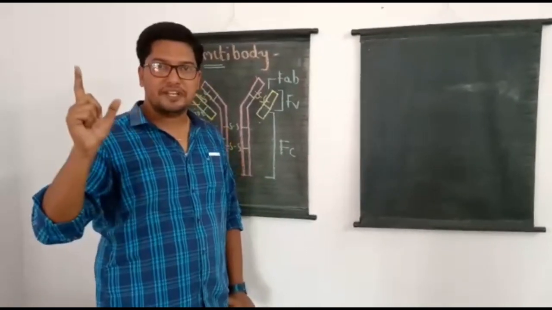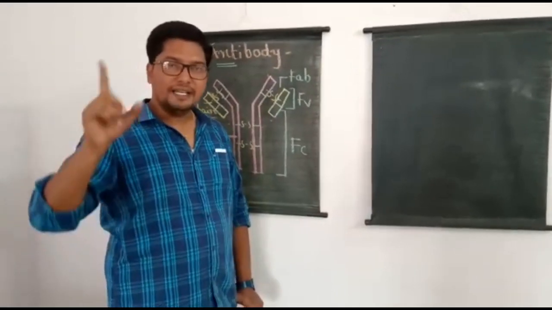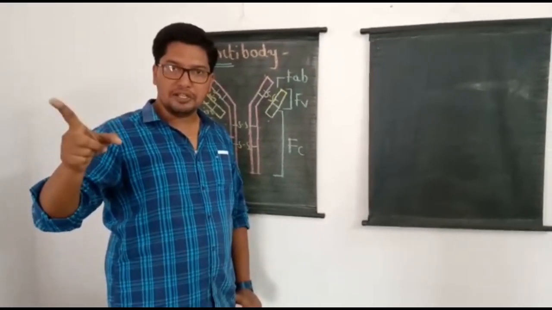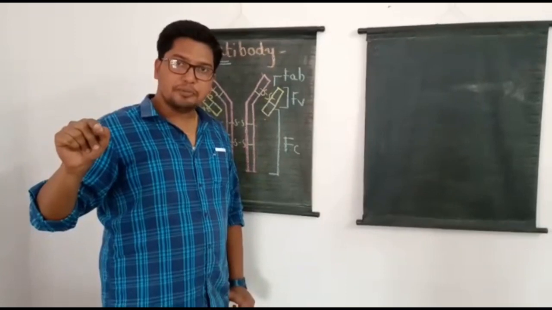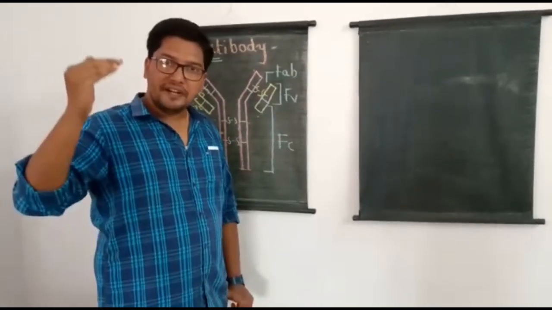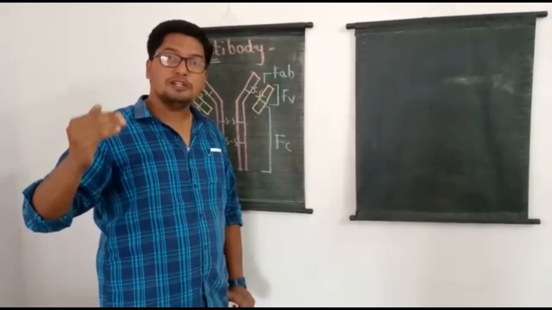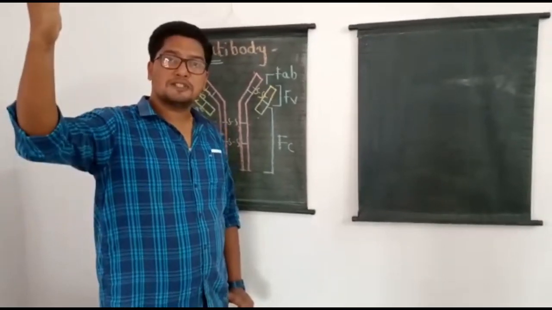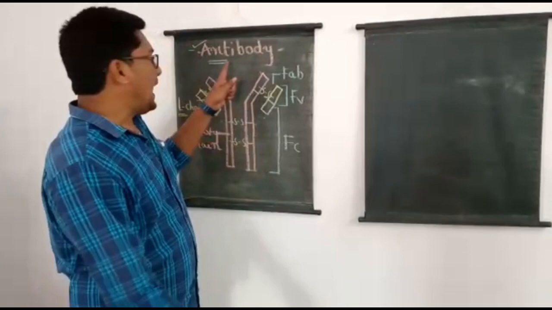So the simplest definition of an antibody is an antigen binding protein molecule produced by which type of cells? B lymphocytes, and specifically, differentiated B lymphocytes called plasma cells are responsible for the production of antibodies.